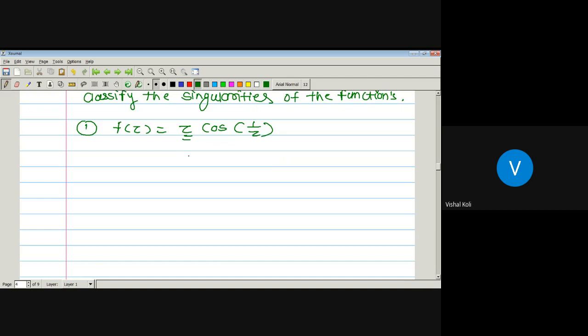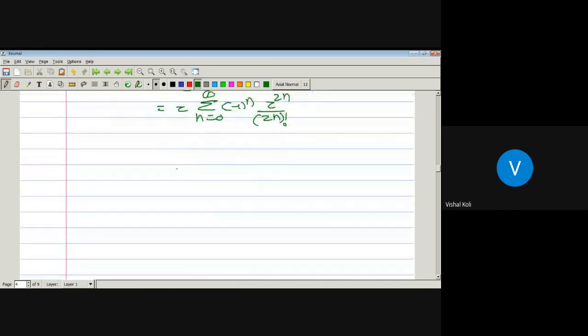So f of z equal to z into cos 1 by z is nothing but z into the power series expansion of cos z, which is series n running from 0 to infinity of minus 1 to the power n z to the power 2n divided by 2n factorial. But here instead of z, we have to use 1 by z. Then it becomes z into series n running from 0 to infinity of minus 1 to the power n, 1 by z to the power 2n divided by 2n factorial.